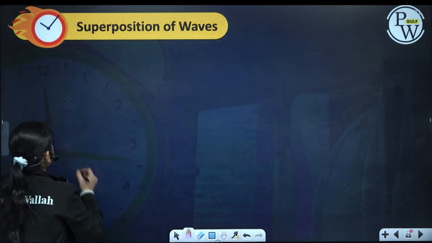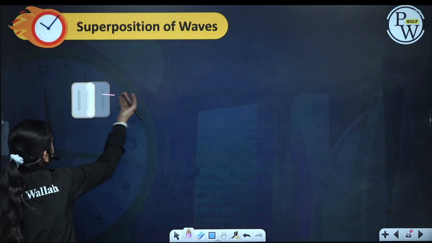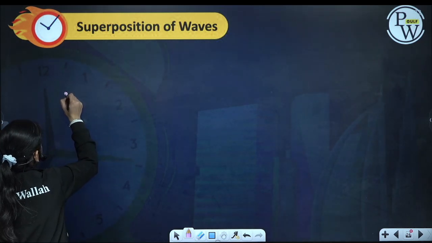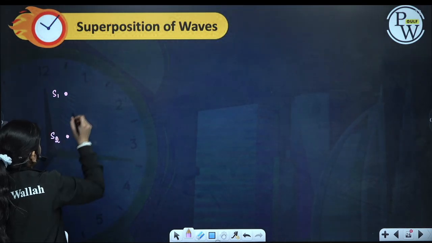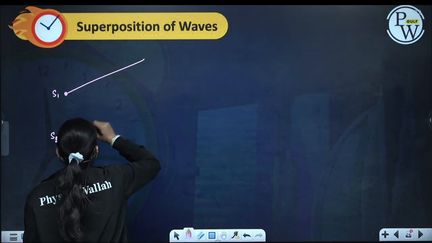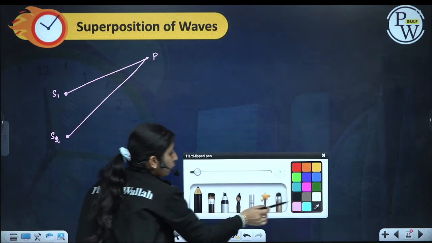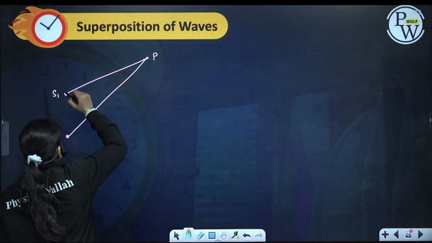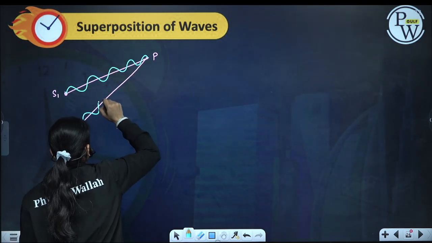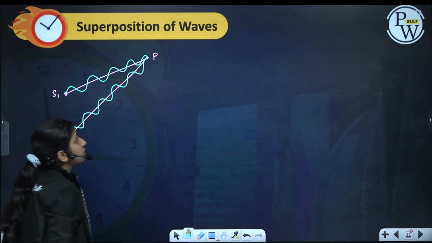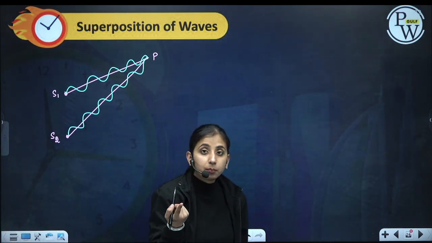Now see one thing: what is a path difference and what is a phase difference? Let us see, there are two sources of waves, S1 and S2. Waves from both the sources reach the point P. The first wave will travel some distance like this and reach P. The second wave will also travel some distance and reach the point P. Yes, they are traveling different paths.